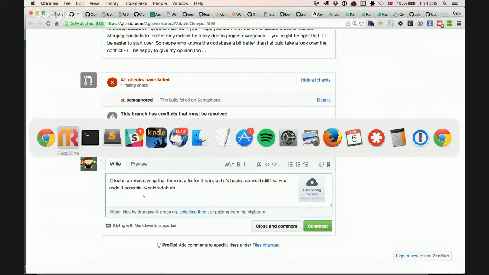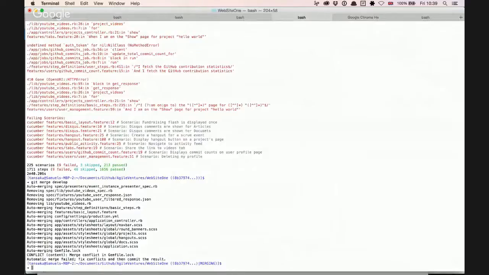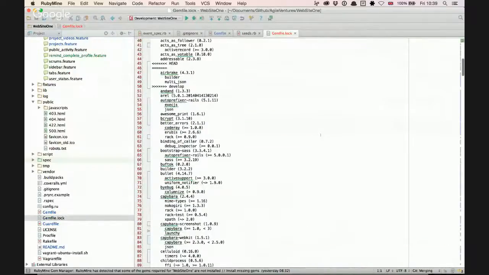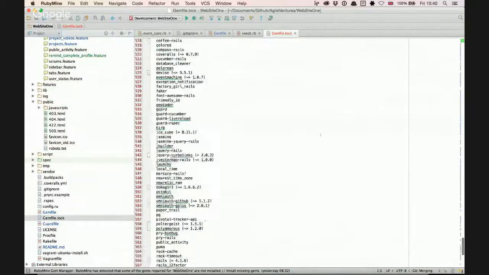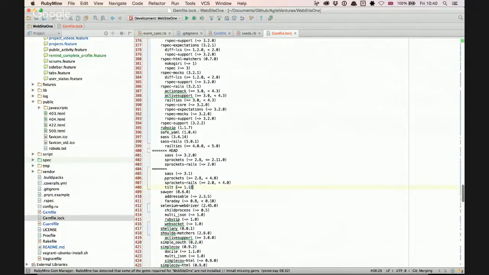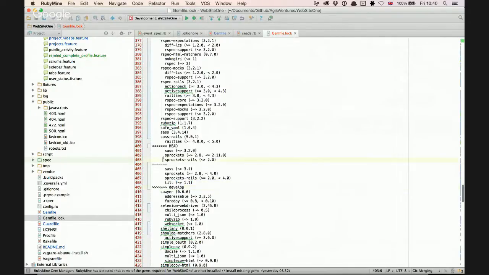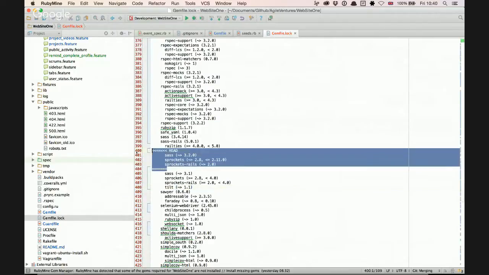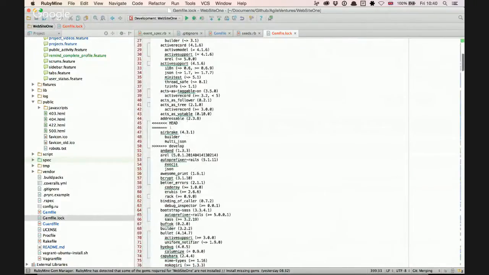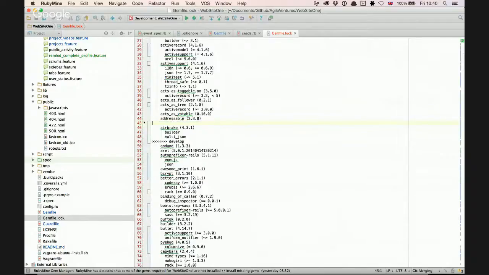But what I'm seeing here actually is that the only conflict I'm getting is in Gemfile.lock. That's not surprising given that things have been changing. So what have we got here? I assume the more recent code has updated. Hold on. If that's HEAD here, I've just pulled in develop. I'd prefer the develop versions, unless he was specifically upgrading them. Have we got any more in there? We've got HEAD. He's added Airbrake.